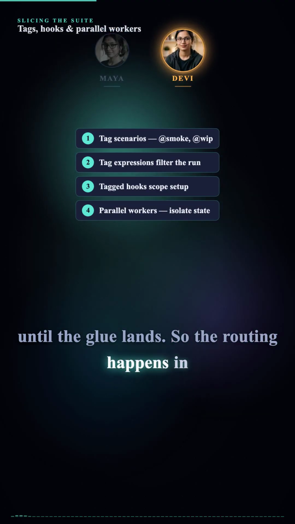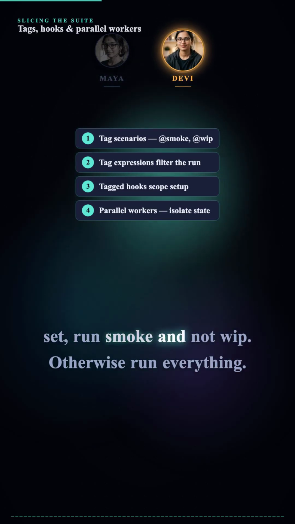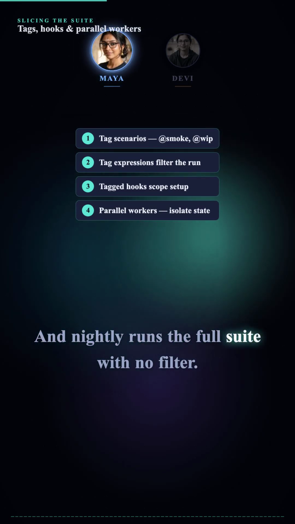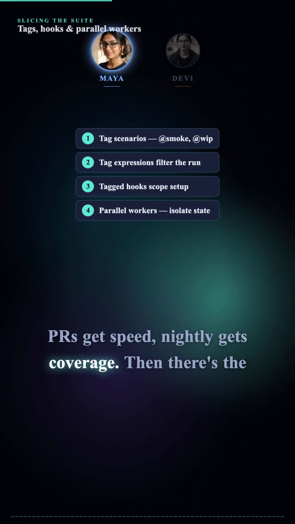So the routing happens in the config, that tags line. If CI is set, run @smoke and not @wip. Otherwise, run everything. And nightly runs the full suite with no filter. PRs get speed, nightly gets coverage.